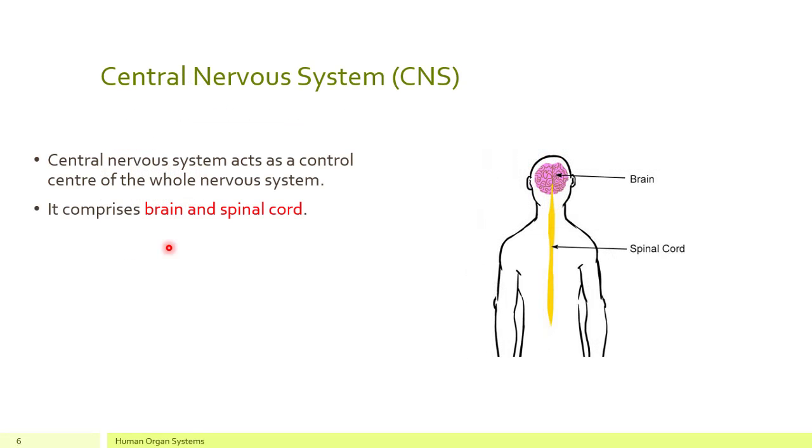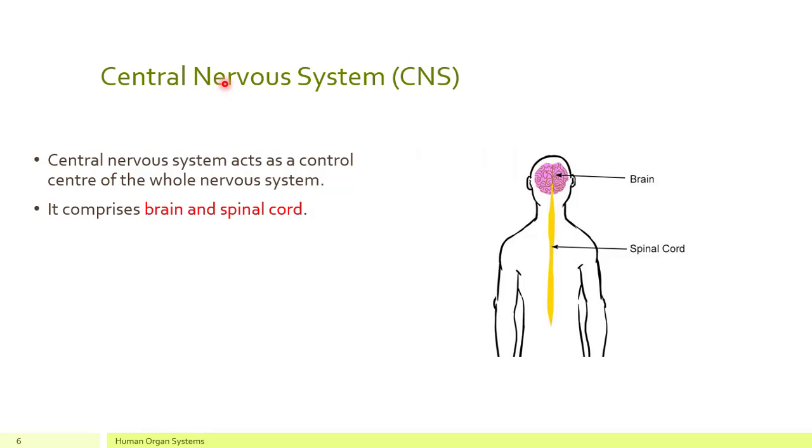So let's start our topic, that is central nervous system, also called CNS. Central nervous system acts as a control center of the whole nervous system. In the previous lecture, you have studied about the nervous system, which controls all the activities and the coordination processes of your body.